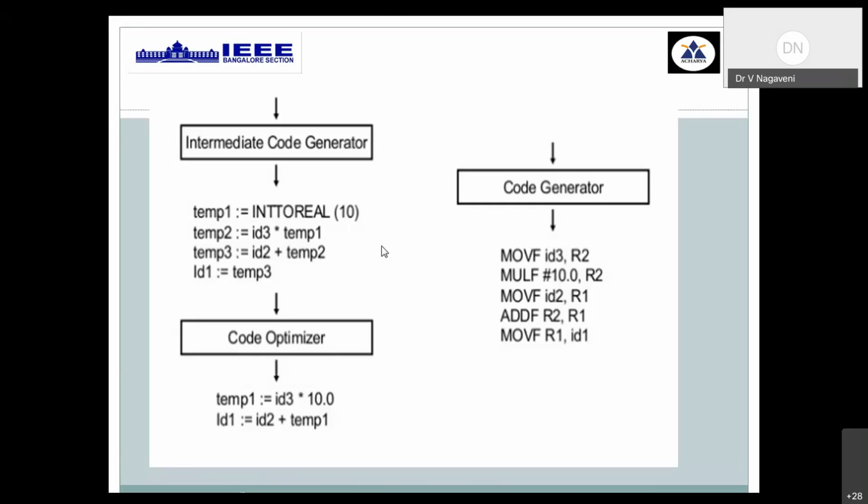That optimized intermediate code is given to the code generator, wherein we use an efficient assembly level language notation depending on the type of architecture, either 8086 or 80286, whichever particular architecture we are using, and we generate the required assembly level language code. Now the first step is we need to load one of the variables.